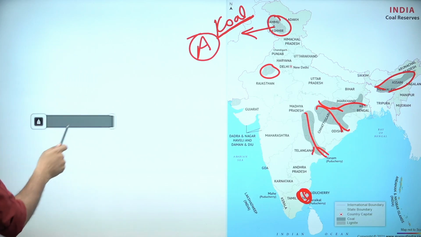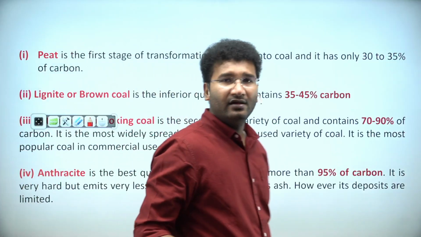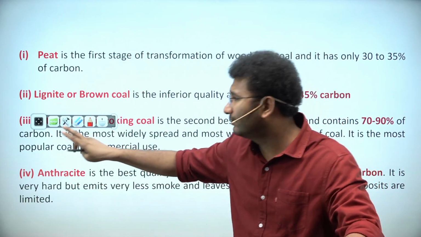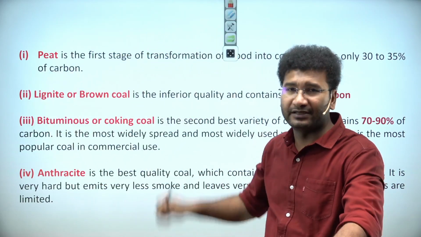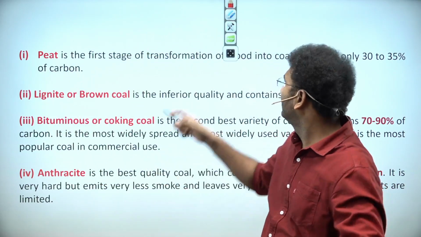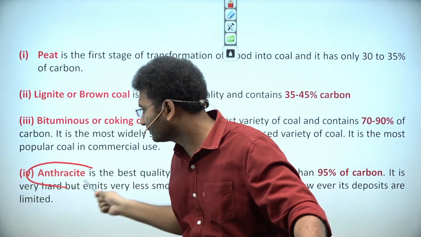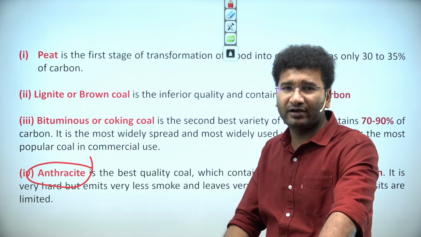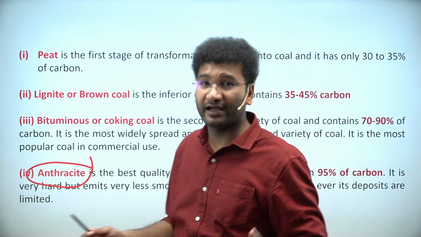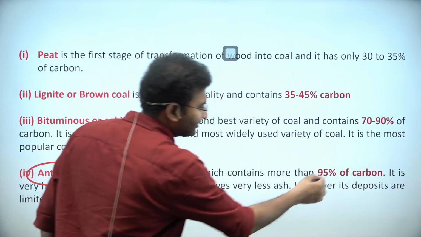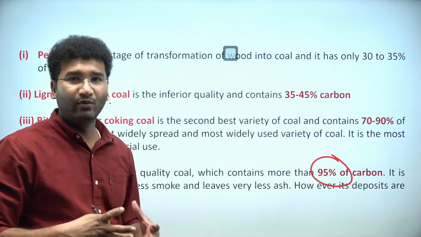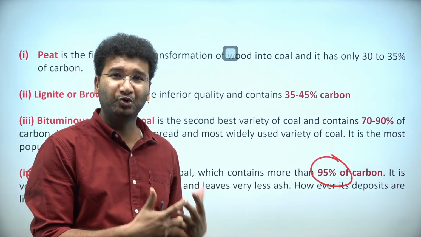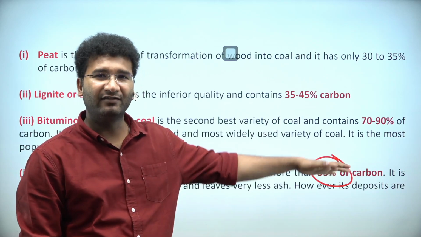Now first let's see what are the different types of coals. There are 4 different types of coals. Number 1, it is anthracite, bituminous, lignite and peat. The top quality coal is anthracite. Okay? It is called anthracite. Anthracite is a top quality coal in which the carbon content is very high. How high? The carbon content is somewhere around 95. If you have more carbon content, it will burn with a blue flame and give you a good amount of heat, but it will burn very fast.